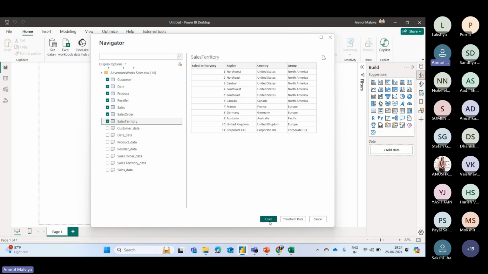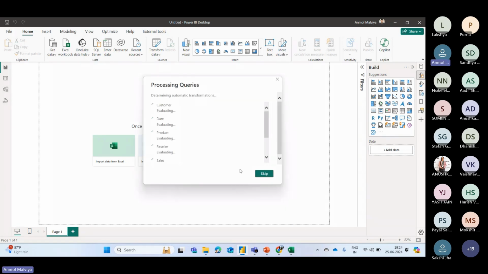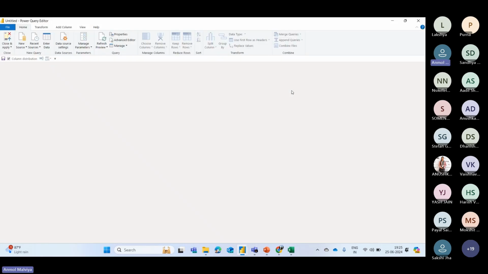If you click on load, then the data will directly get loaded into your Power BI report. And if you want to transform your data, if you want to make any changes in your data, then you can click on this transform data button. So first we will make some changes in our data. If it's required, we will explore it together. So right now you can see it's determining some automatic transformation. We will see what are these. A new window will open.